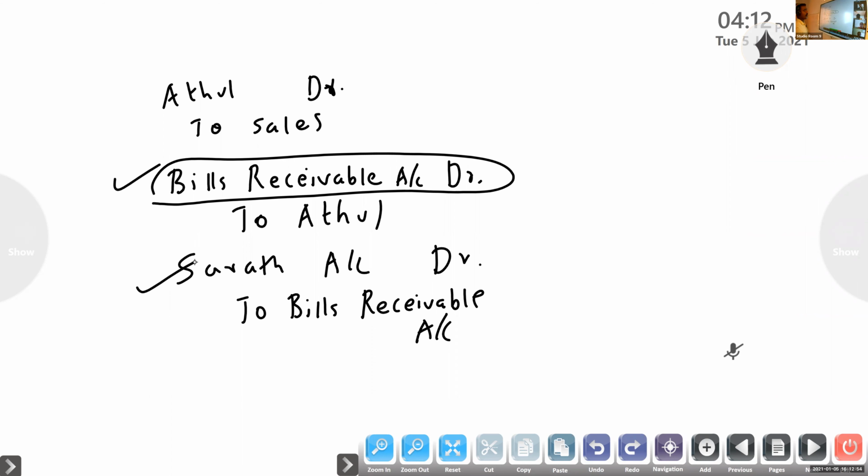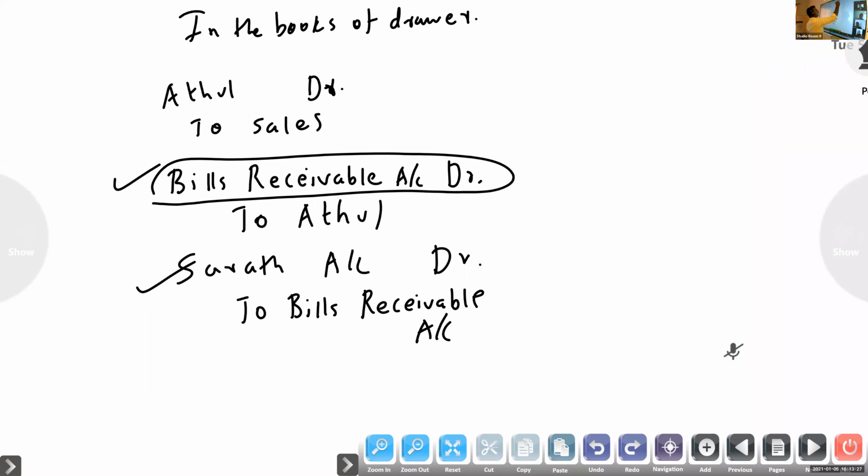In the books of drawer, I am telling. At the time of maturity, he won't get the amount. Any doubts, Aditya? No, sir.